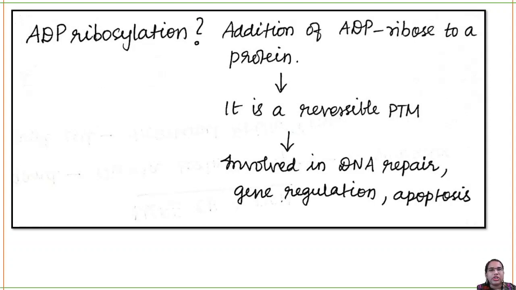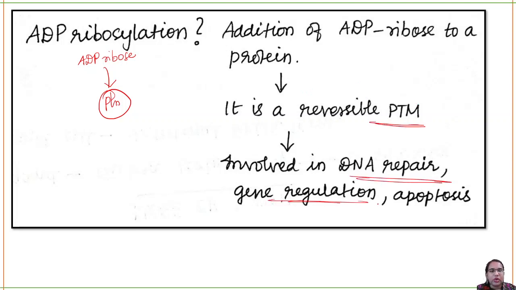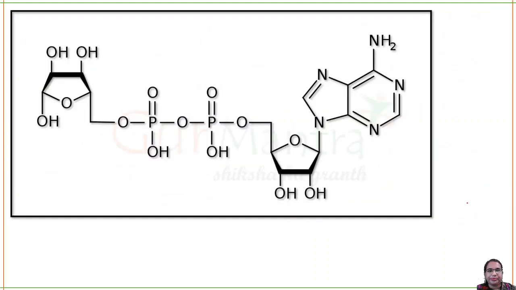ADP ribosylation means addition of ADP ribose to a protein. ADP ribose is a structure. Now this will go and attach itself to a protein. That is called ADP ribosylation, and it is a process happening in post-translational modification. It is involved in DNA repair, then gene regulation and apoptosis.